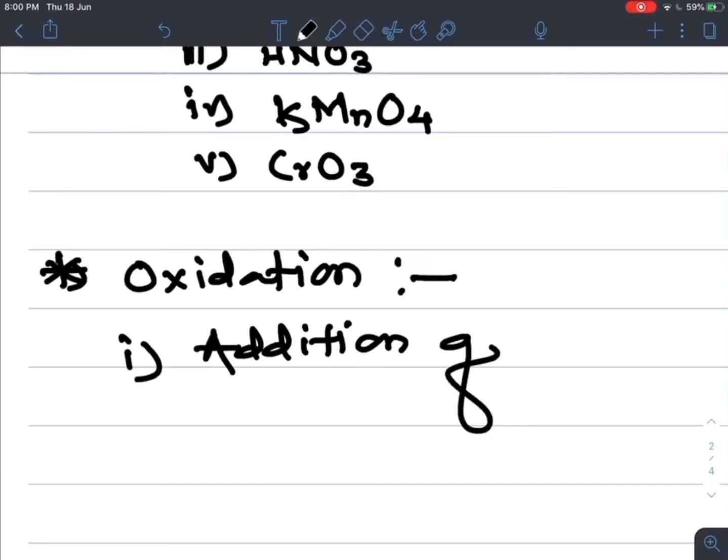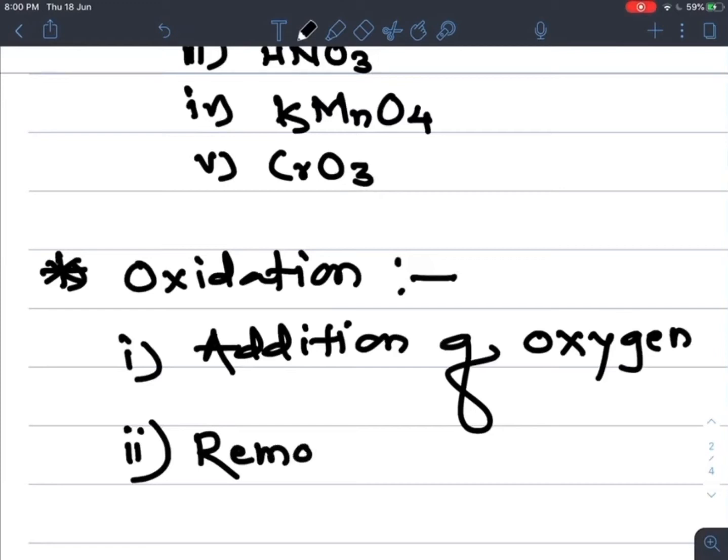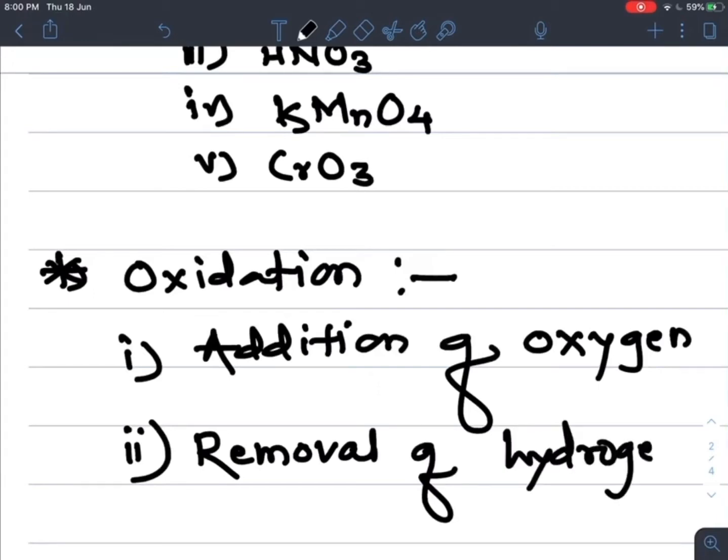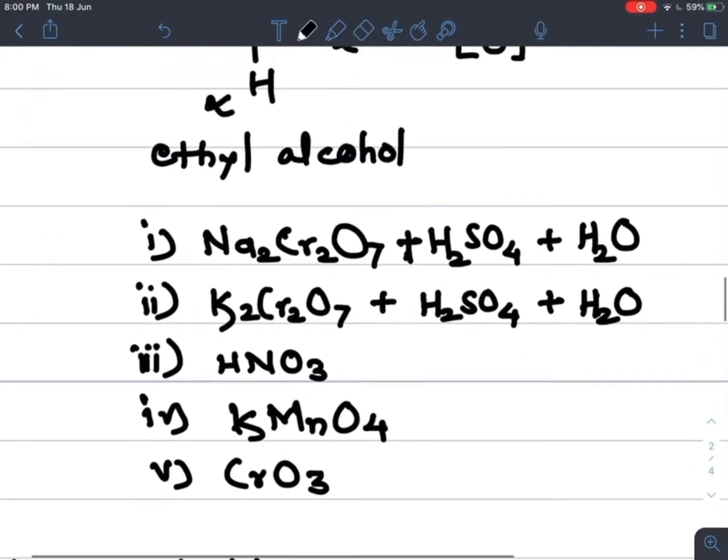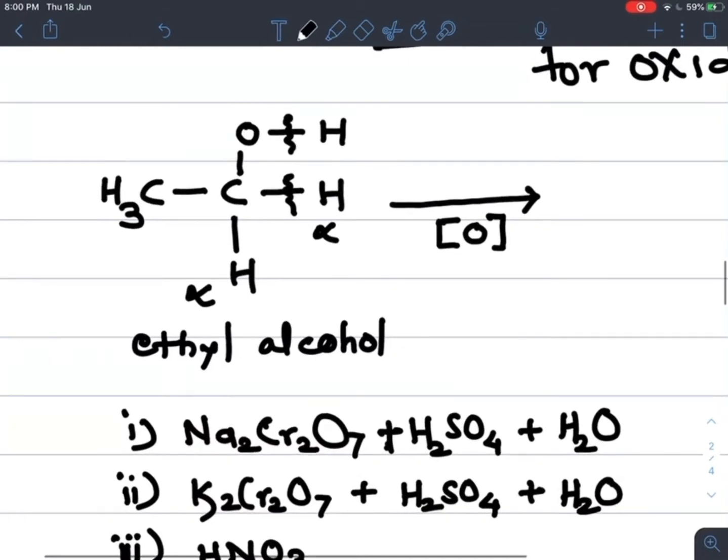Already you studied this in redox reactions. Addition of oxygen means oxidation. The second one is removal of hydrogen. So when ethyl alcohol undergoes oxidation, there is removal of H2.